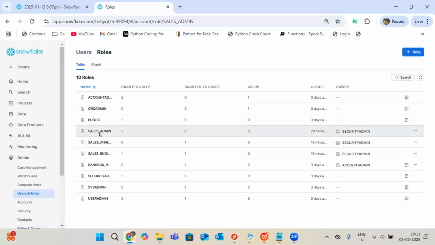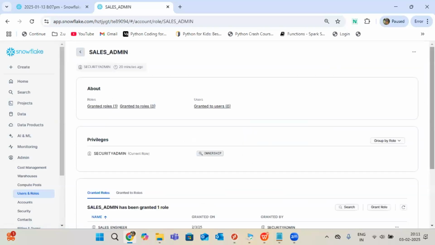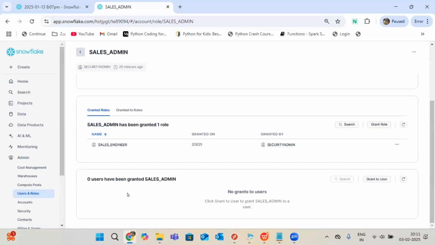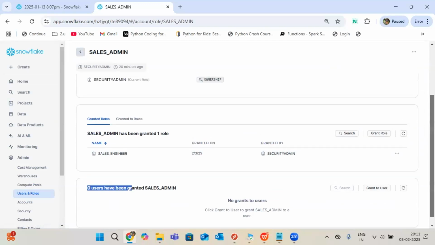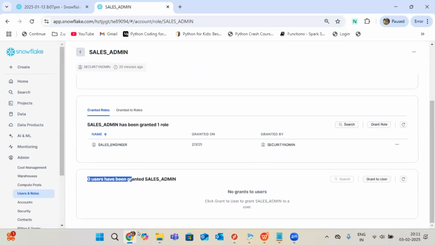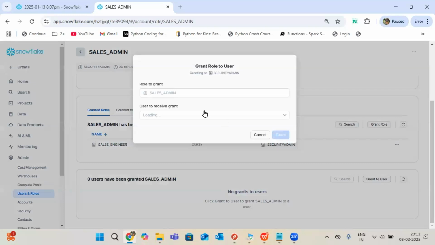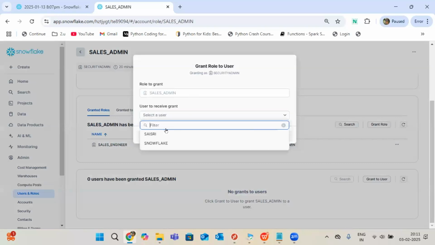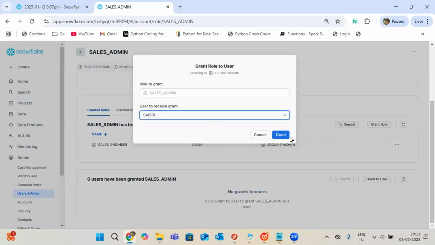See, security admin. Is any user assigned here? No, right? So someone should assign. No user, so who will use it? Without a user, who can use this? So a user should be able to access this role. For that purpose, grant. Now I'm the only user in this account. If I have a list, I will get the entire list. So just grant.